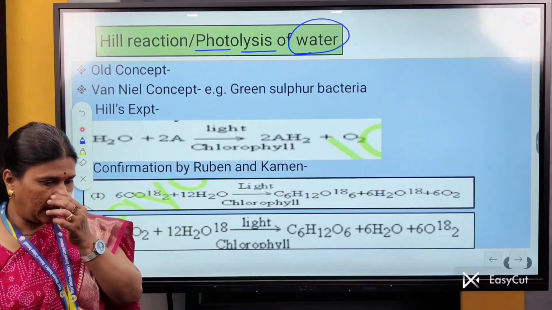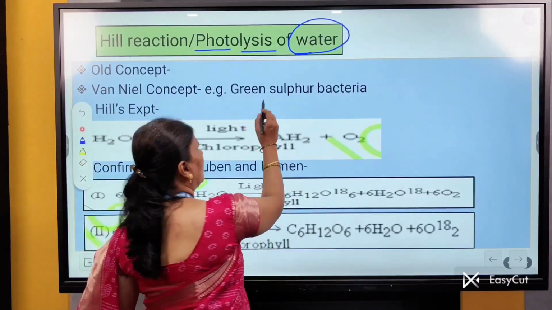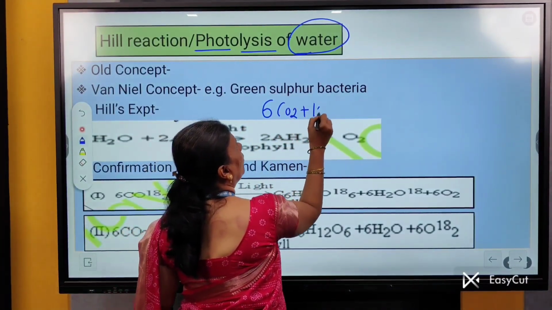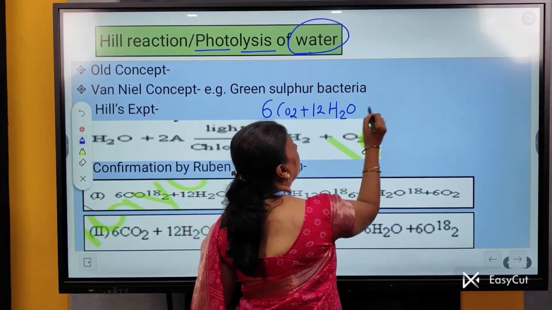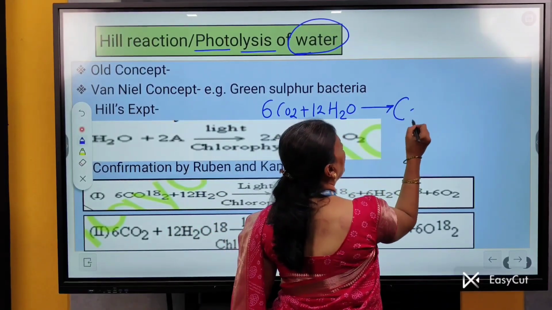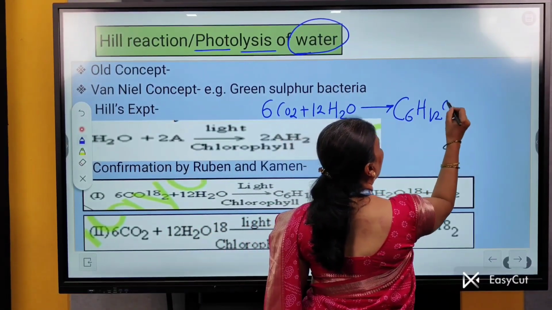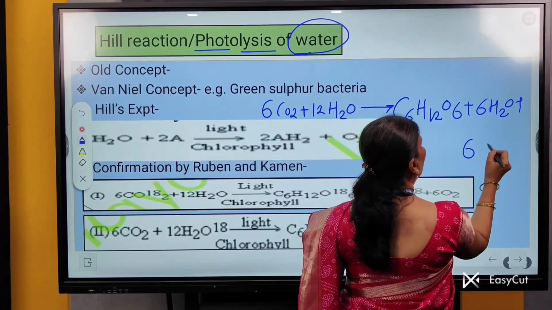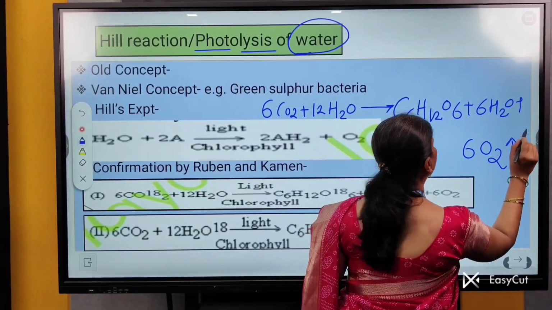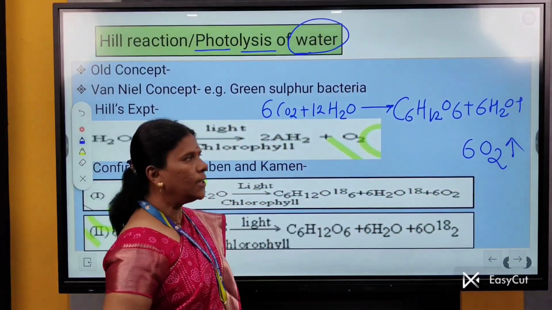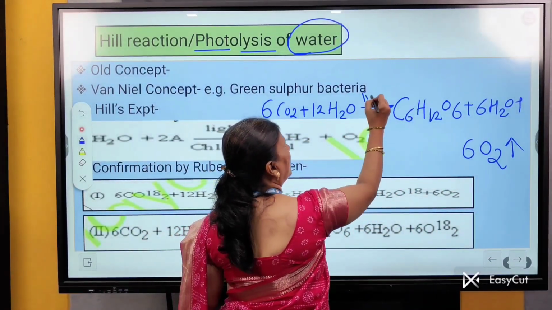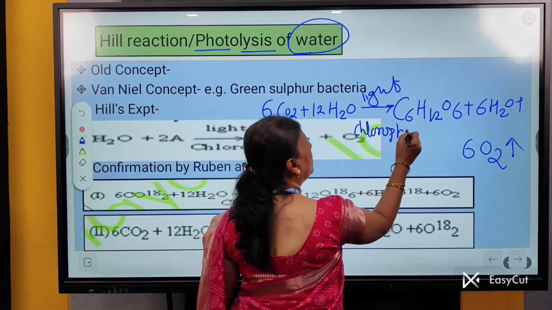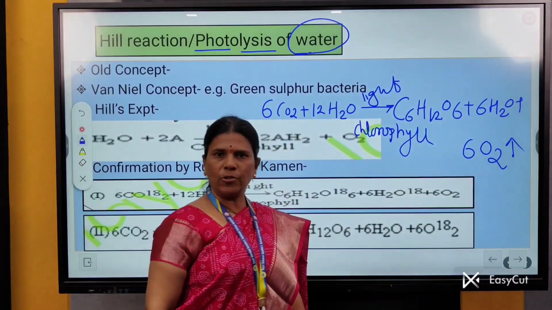As we study the chemical reaction of photosynthesis, what is the chemical reaction of photosynthesis? 6CO2 plus 12H2O gives the formation of carbohydrates or food in the form of C6H12O6 plus 6H2O, and O2 is released as a gas. All this process takes place in presence of light and with the help of chlorophyll. This is the chemical reaction of photosynthesis.